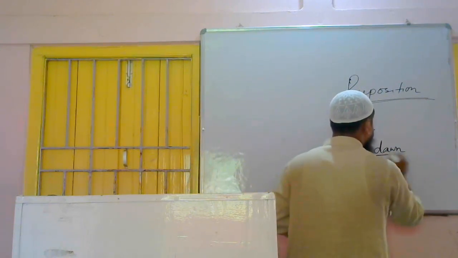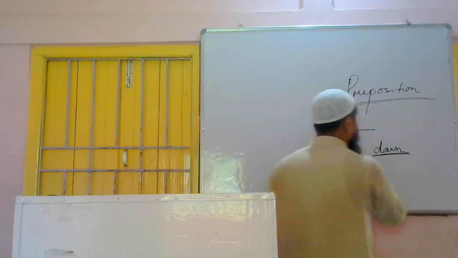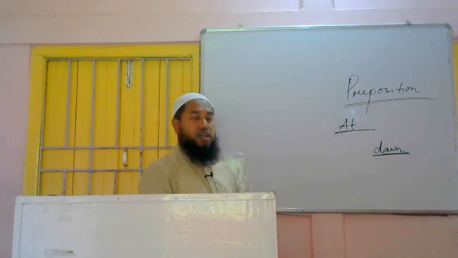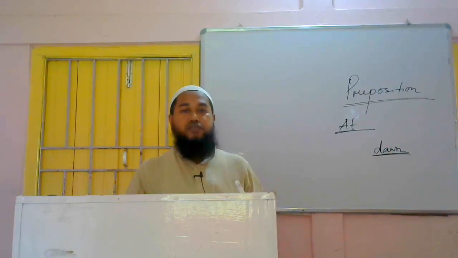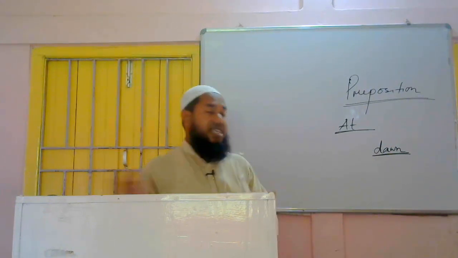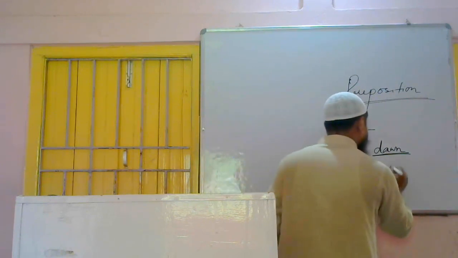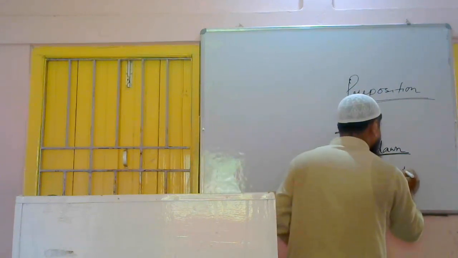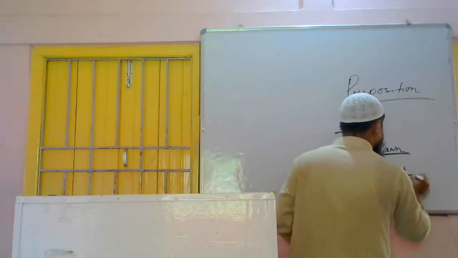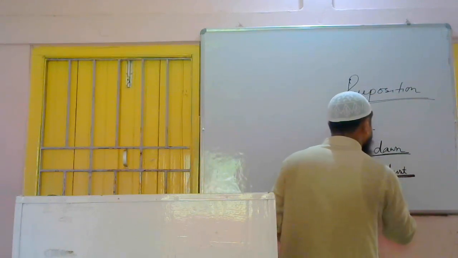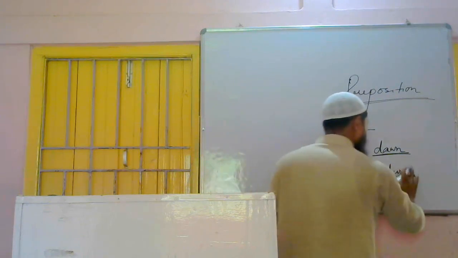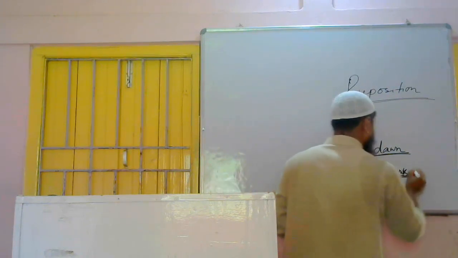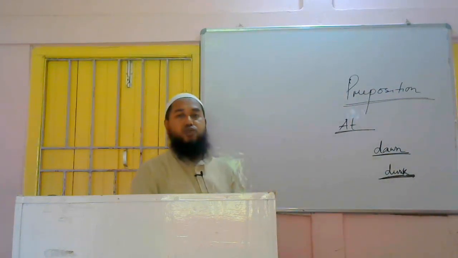D-A-W-N. Dawn, I hope you know the meaning. Dawn is the very early morning. Before night, at. Before dawn, at. Before dusk. Dusk means the end part, the break of day, when the day will be converted into night. This time is known as dusk. Before dusk also you have to use at.